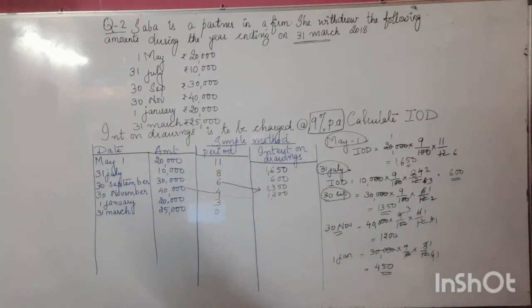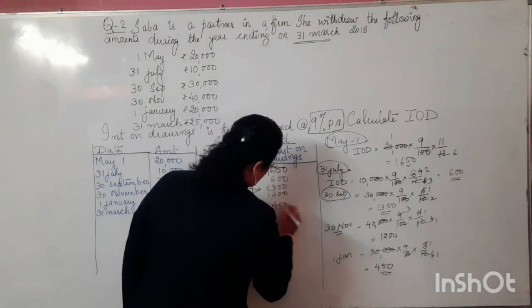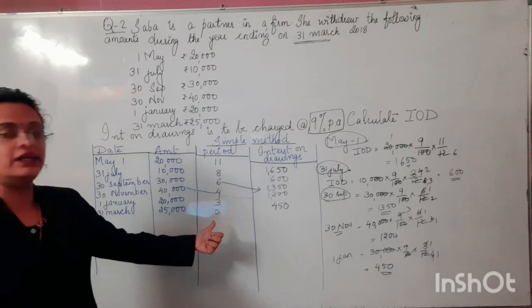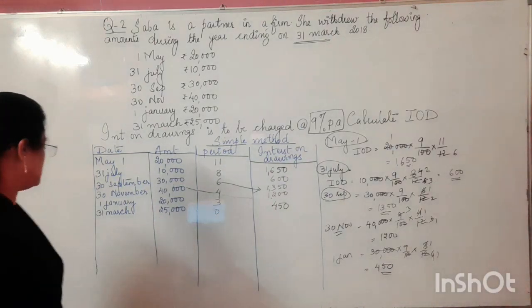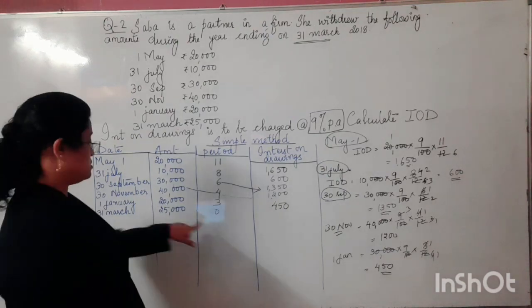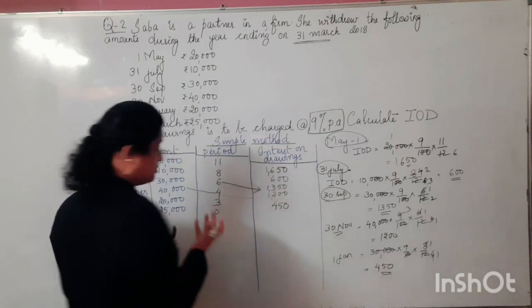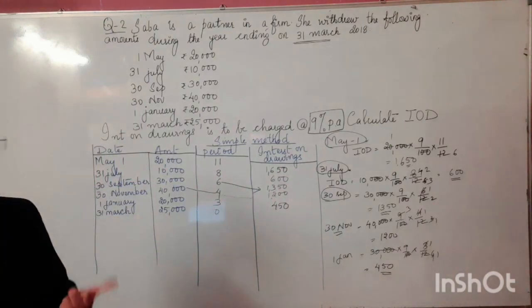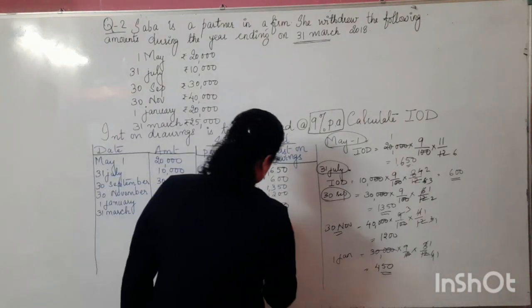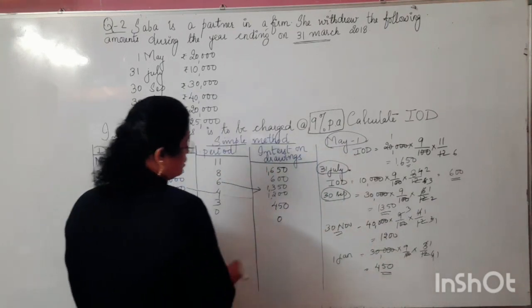Okay, so in the last case we will be having the interest on drawings as how much here? That is 450. And at the end you can find there is no need to pay any interest, because the time interval for which we are calculating the interest on drawings is 0 here. So therefore, no interest on drawings. We can write down 0, or you can put a dash also here, not a problem.